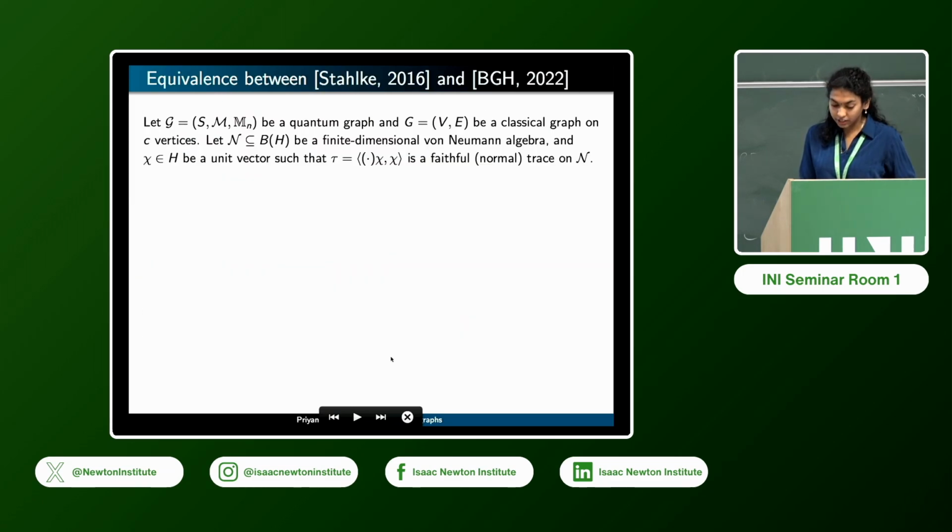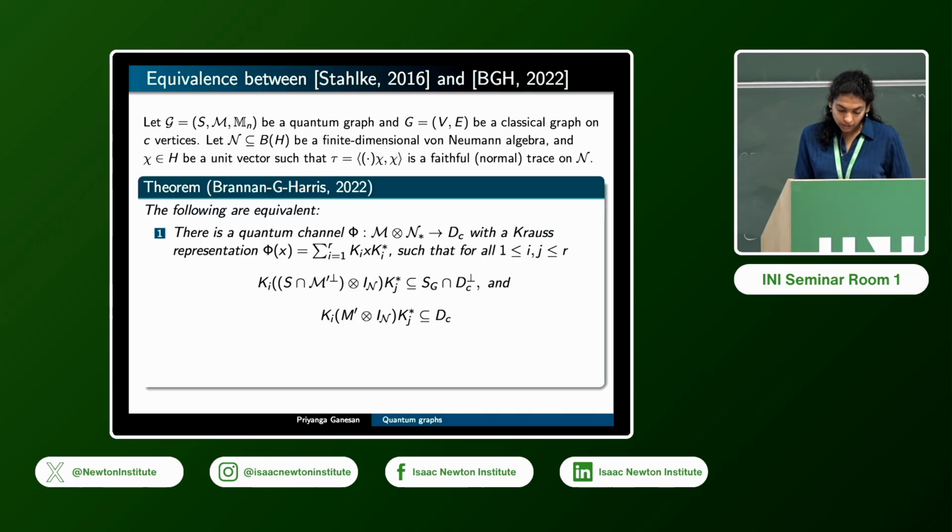And it can be shown that those winning strategies which arise from the quantum to classical game precisely coincide with the initial Stalky's case definition that I showed. So basically we have this identification